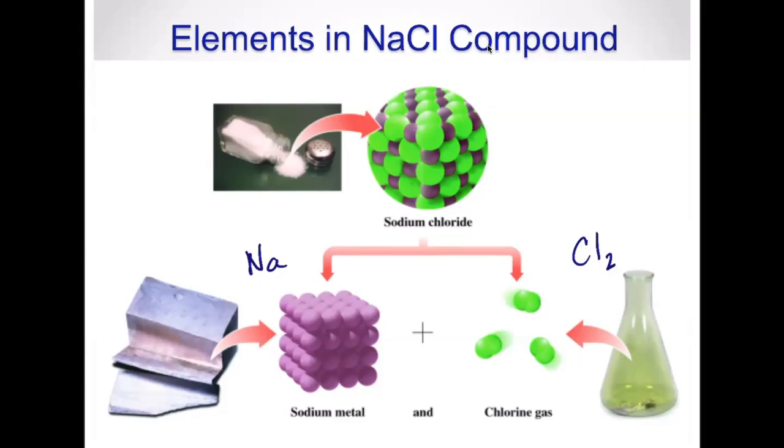So sodium metal, you can see here, looks metallic, but it's very soft. You can cut it like toothpaste. And it's so reactive that just in the air, it will react with water. So if you threw a chunk of sodium into water, it would explode.